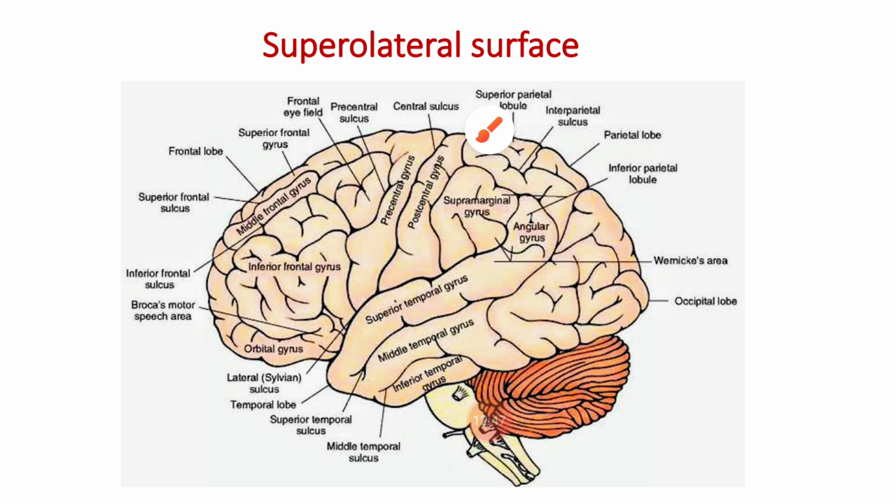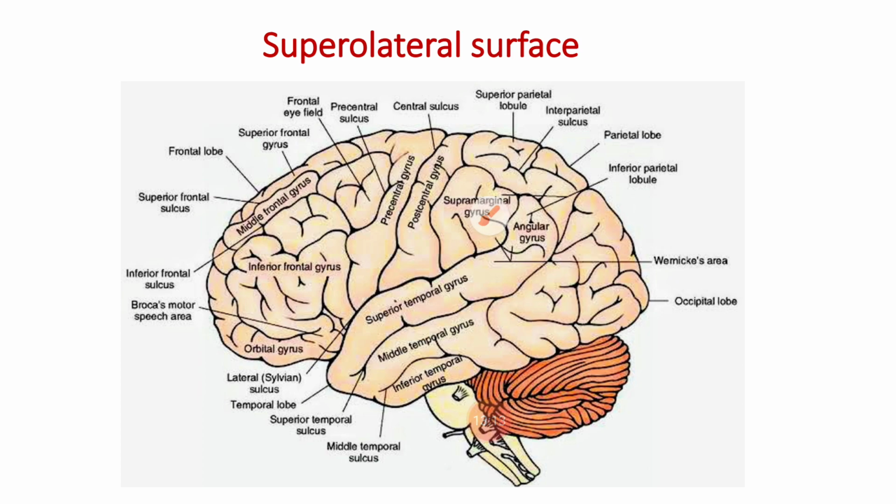The central sulcus begins at the superomedial border of the cerebral hemisphere, a little behind the midpoint between the frontal and the occipital poles. It runs on the superolateral surface obliquely downwards and forwards, just above the posterior ramus of the lateral sulcus. So this is the central sulcus.